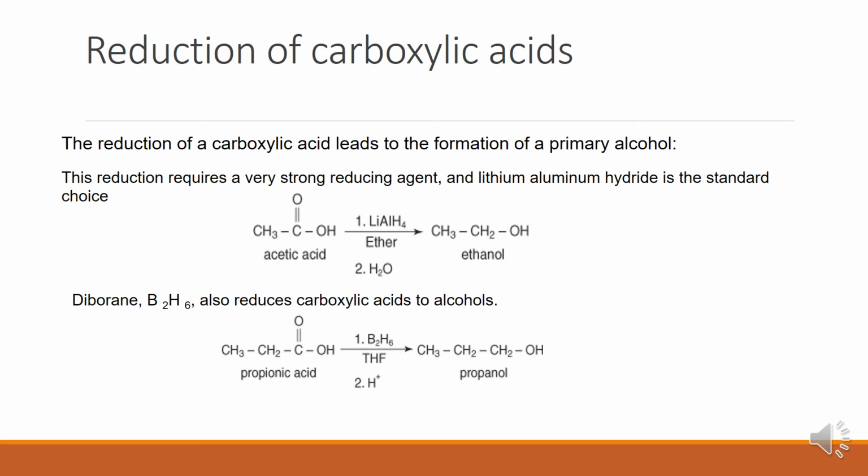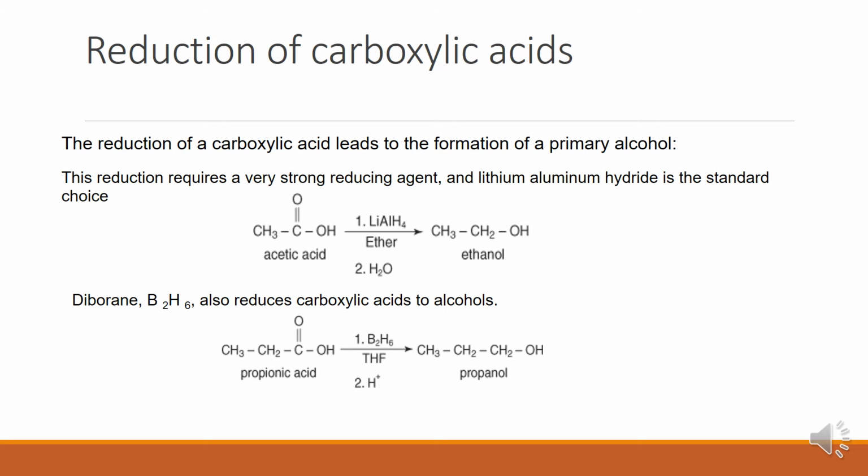Let us move on to the reduction of carboxylic acid. So carboxylic acid means the C double bond O, OH functionality will be there. Remember. So acetic acid is the best example here. This acetic acid undergoes reduction reactions in the presence of lithium aluminum hydride. These are metal hydrides we have used in the last reduction of aldehydes and ketones. The same reagent could be used to reduce carboxylic acid also. Acetic acid is reduced to give ethanol.